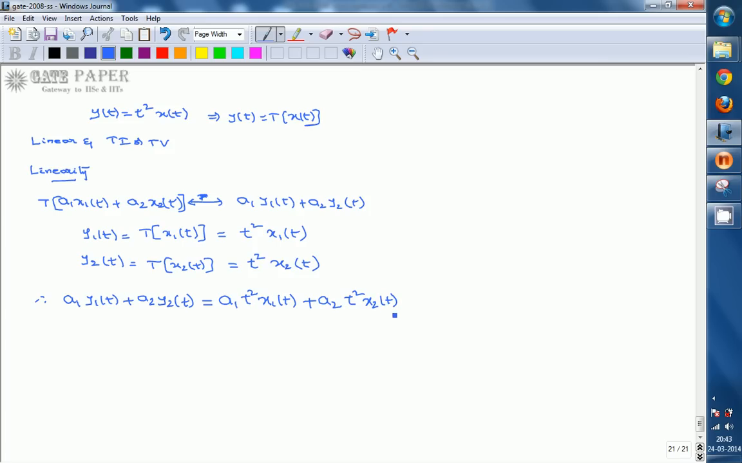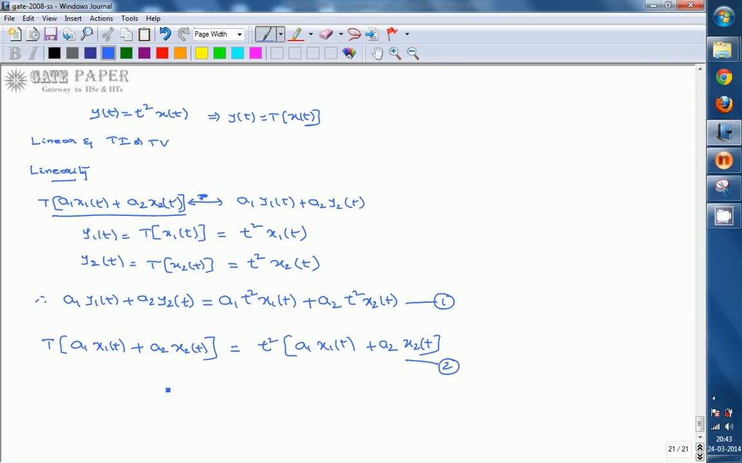Consider this as equation 1. By applying the transformation on a1 x1 of t plus a2 x2 of t, we get t square of a1 x1 of t plus a2 x2 of t, which is equation 2. We can observe that both 1 and 2 are identical, so the system is linear.